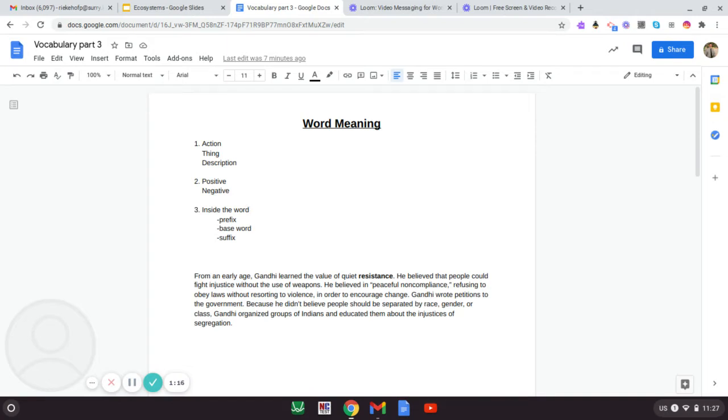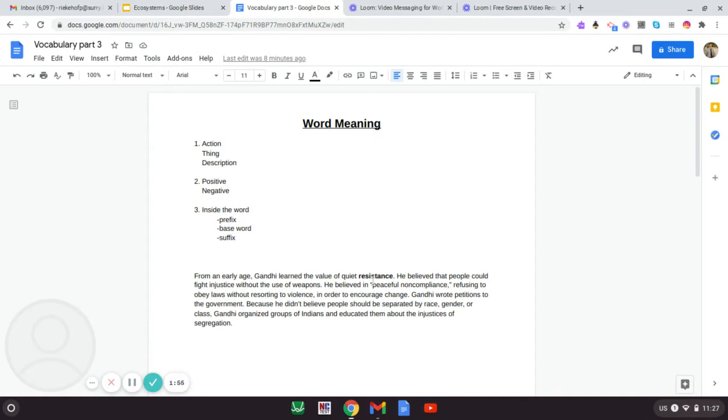And I'm going to jump in with this first paragraph here and show you what that third step looks like. We'll read it together. From an early age, Gandhi learned the value of quiet resistance. He believed that people could fight injustice without the use of weapons. He believed in peaceful non-compliance, refusing to obey laws without resorting to violence in order to encourage change. Gandhi wrote petitions to the government. Because he didn't believe people should be separated by race, gender, or class, Gandhi organized groups of Indians and educated them about the injustices of segregation.